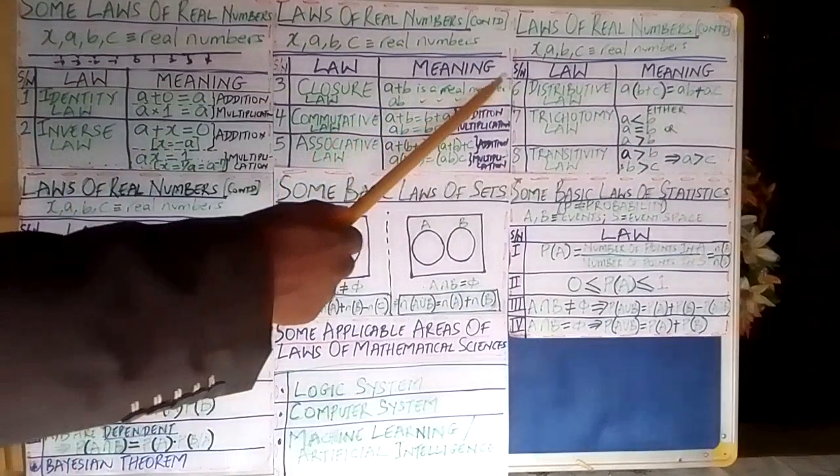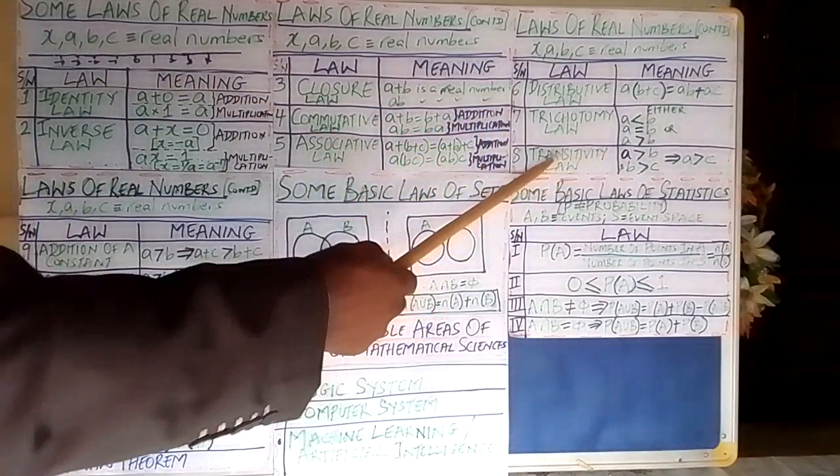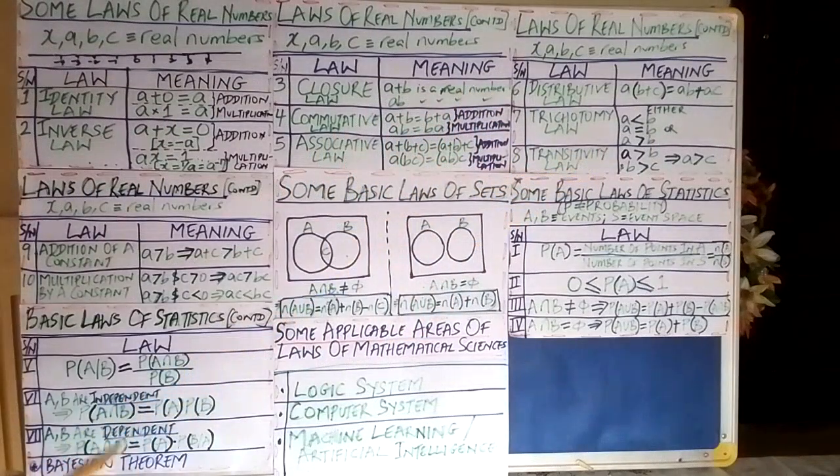You now move to what is called the transitivity law. We have used the transitive law one way or the other. We have mentioned it in the course of discussions of this episode with respect to some other considerations.